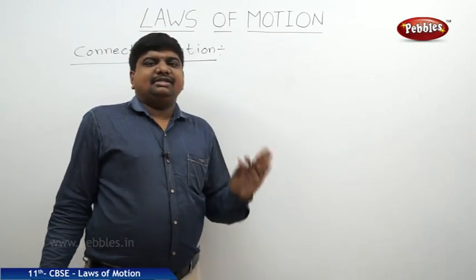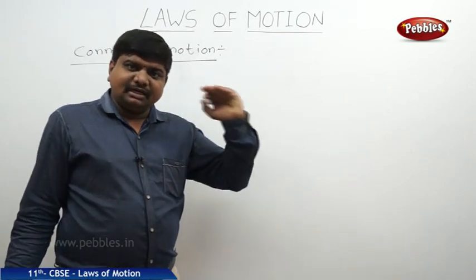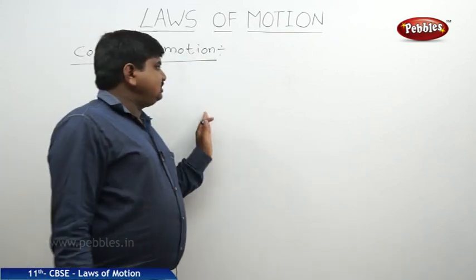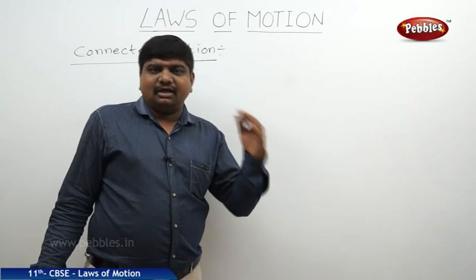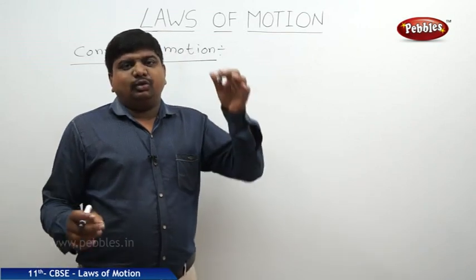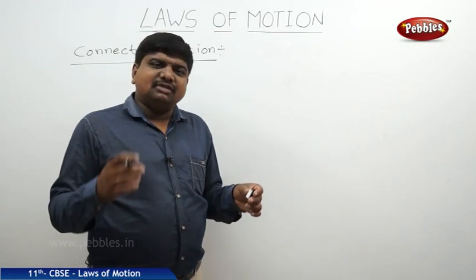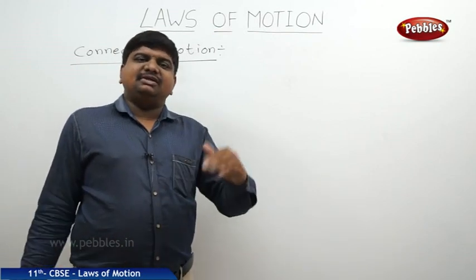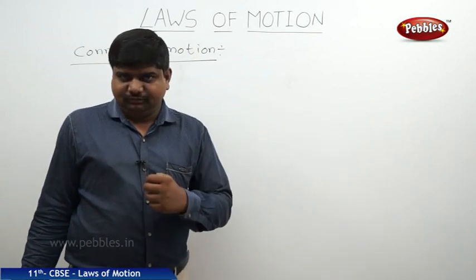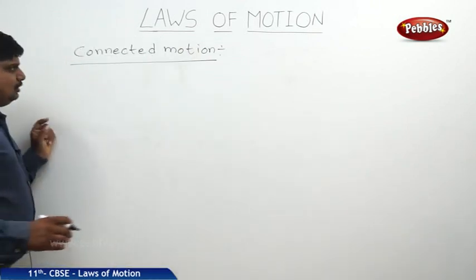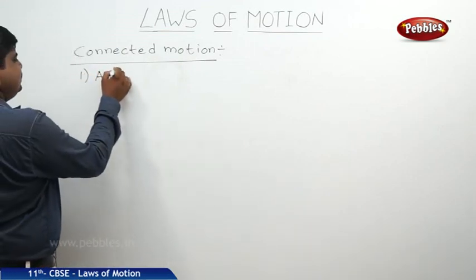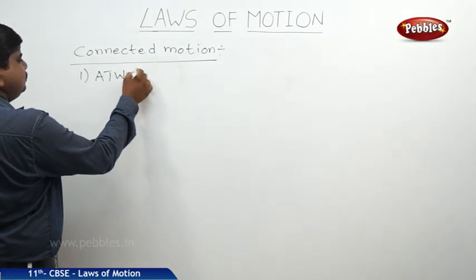Before this concept, we had discussed the force directly imparted on a single body. Now, if the same force is applied on a connected body, meaning one body and another body connected through a pulley or through a wire, if you apply the force on one body, what will be the force experienced by the second body? Like this, we are discussing the connected bodies' motion. The best example to understand this concept is the Atwood machine.